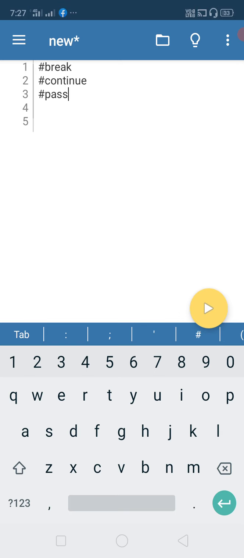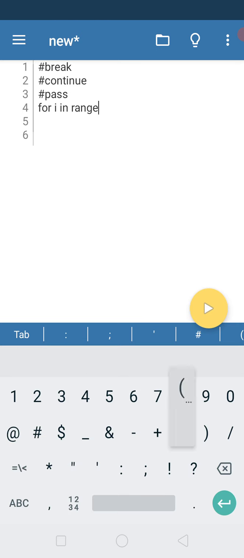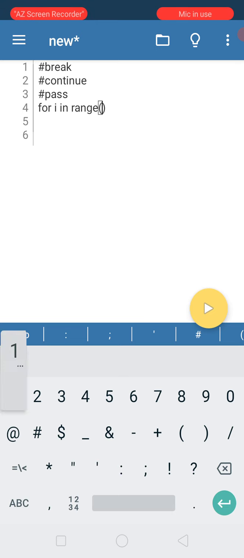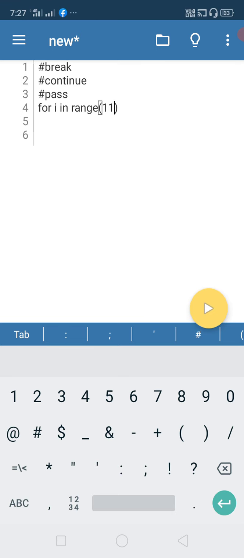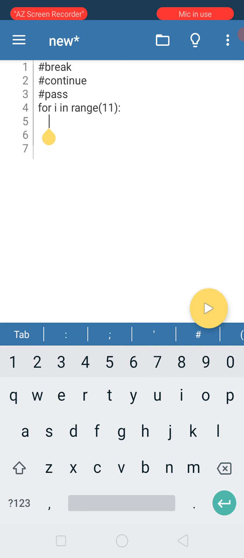Fine. So we'll be looking at these three: break, continue, pass. First we'll look at break. For example, I'm just writing a for loop to print from 1 to 10. So for i in range of 11, so that I get up to 10, I'm going to print i.